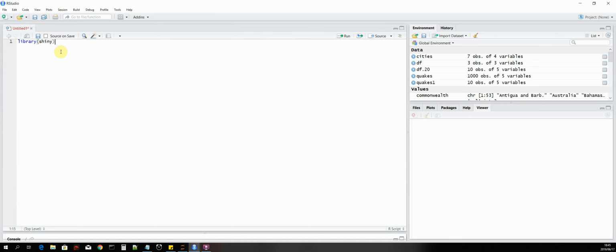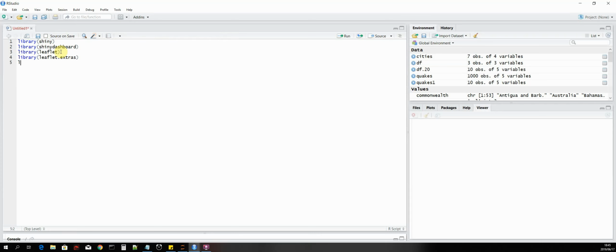So we'll import Shiny because this will be a Shiny application. And then we import Shiny dashboard. And then we import Leaflet. And then we import Leaflet Extras.